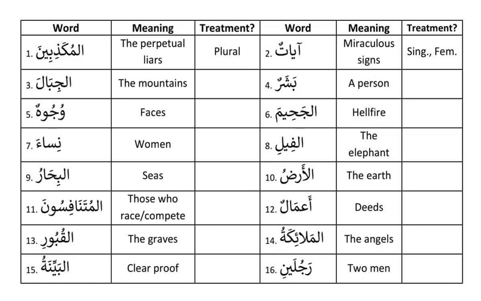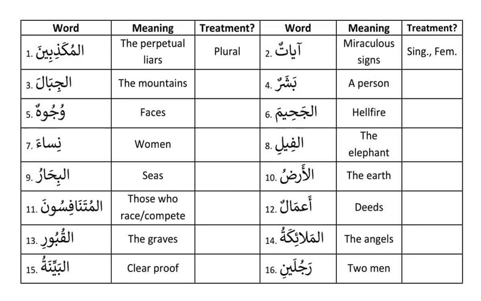Okay, remember that. Next one. Al fili. Al fili, one elephant, so it's a singular. 8. 9 is al biharu. Al biharu is ending like a singular pattern, but the meaning is seas, multiple seas. So it's a plural, so it's a broken plural. Sea doesn't have a brain, it's not a human. So sea is a non-human broken plural, which has to be treated like singular feminine. Singular feminine. Okay.